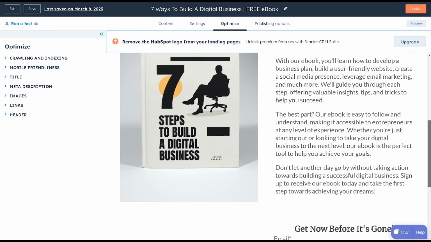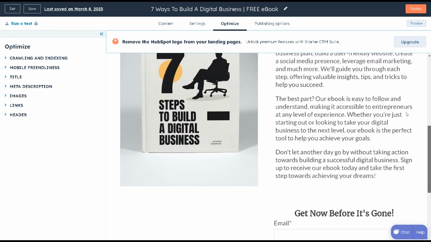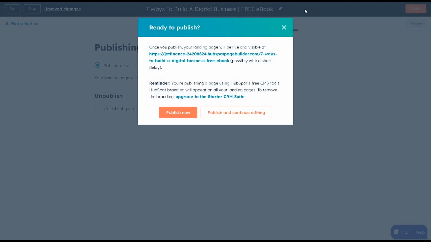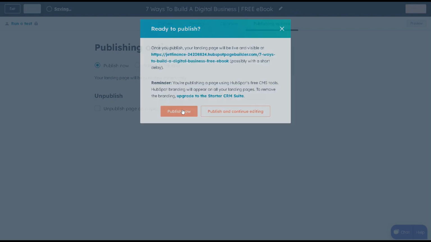All right, so we're done editing our own landing page, and this is how it looks. As you can see, we're publishing this finally, and all you can do is click publish whenever you're finished or done. So let's click it and we're going to make it. Done. You created your own landing page.